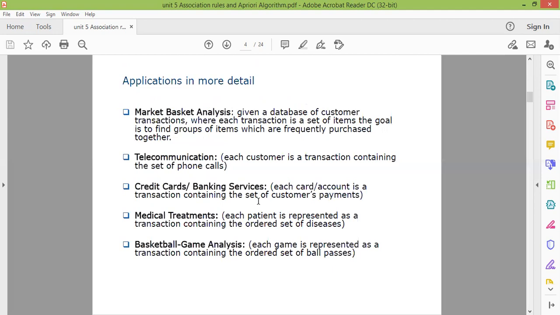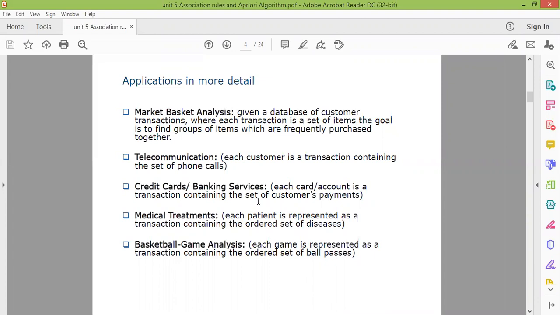So these are some more applications in detail. What is the first, market basket analysis? In the market basket analysis, given a database of customer transactions, where each transaction is a set of items, the goal is to find the groups of items which are frequently purchased together.